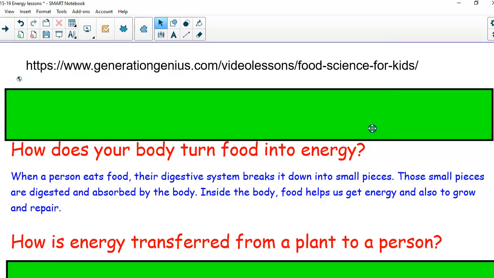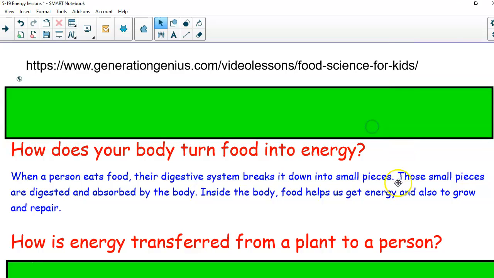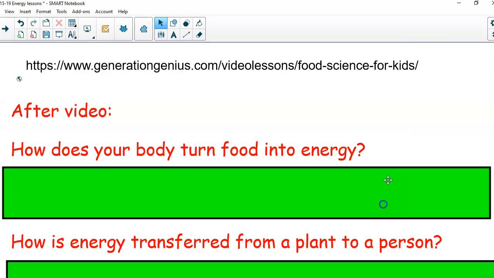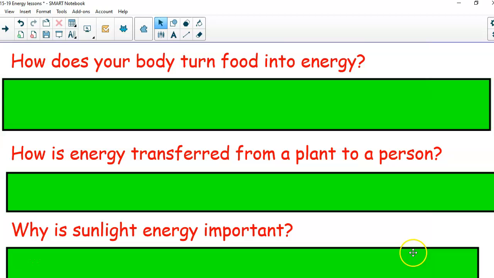All right, after the video, how does your body turn food into energy? When a person eats food, their digestive system breaks it down into small pieces. Those small pieces are digested and absorbed by the body. Inside the body, food helps us get energy and also to grow and repair. Food is super important. Think of it as our gasoline. It's what keeps us going.